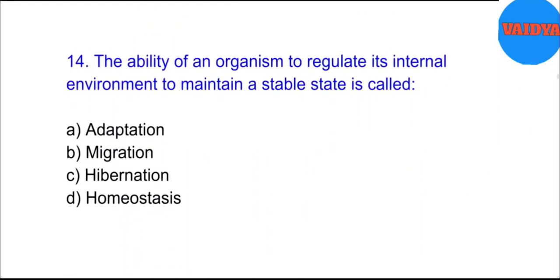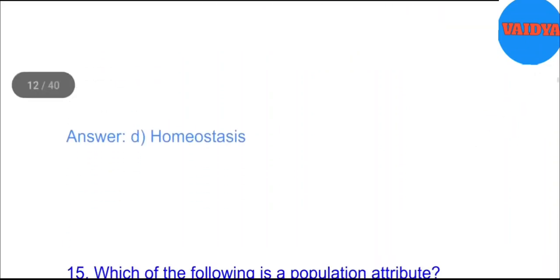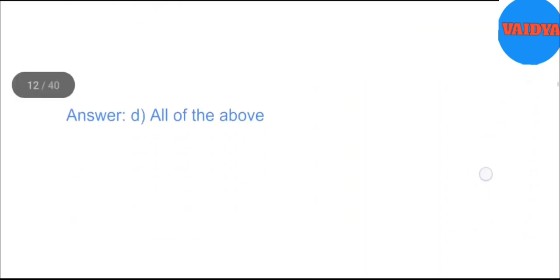14. The ability of an organism to regulate its internal environment to maintain a stable state is called? A. Adaptation. B. Migration. C. Hibernation. D. Homeostasis. Answer. D. Homeostasis. 15. Which of the following is a population attribute? A. Birth rate. B. Death rate. C. Sex ratio. D. All of the above. Answer. D. All of the above.